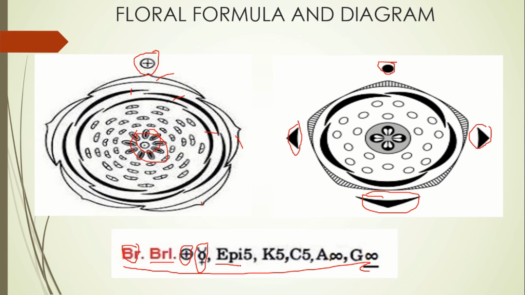Then this epi means epicalyx, which forms an additional whorl around the calyx, and it is numbered at 5. This letter K represents the calyx, which is also numbered at 5. Then the C indicates the corolla, which is also numbered at 5. Then this big letter A is the androecium, and this infinity sign indicates many or numerous. Same here, this G is the gynoecium, and it is also many or numerous. So this line indicates the ovaries of the flower.